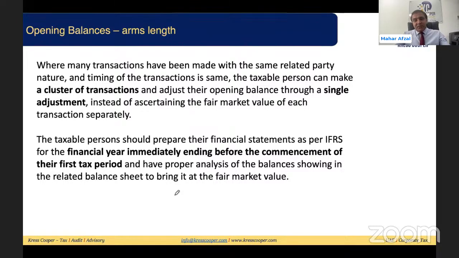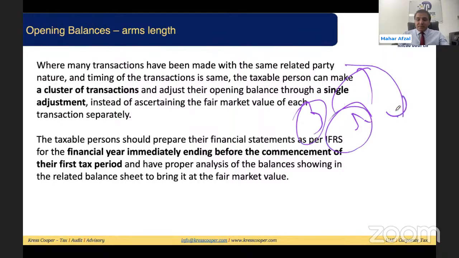And we know this: if the business turnover is up to 3 million, you can apply cash basis; up to 50 million, IFRS for SMEs; and if more than 50 million, full-fledged IFRS. Though this criteria is applicable starting from 1st of January 2024, from the effective date of the law, still I'll recommend you go ahead and prepare the closing balances based upon these principles.